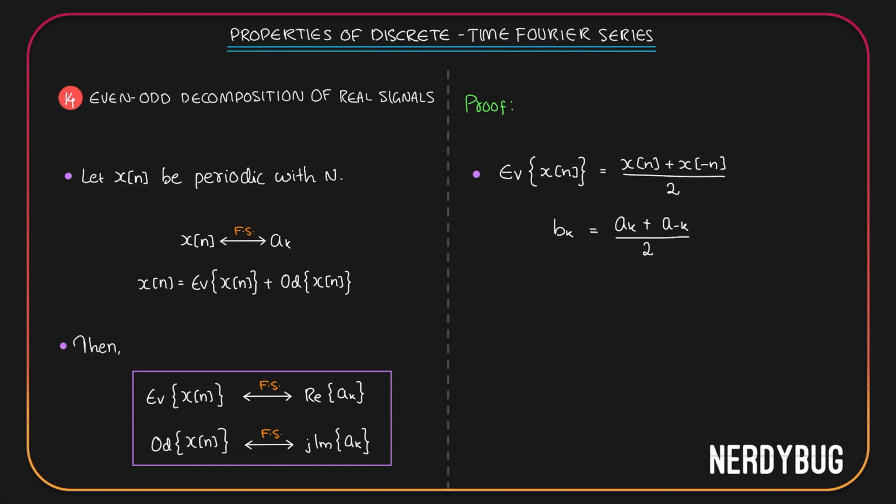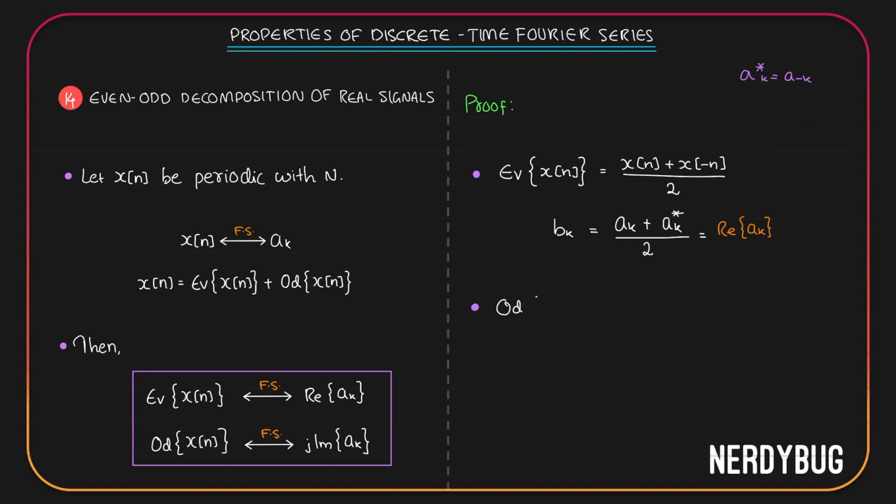If x of n is real, we know a conjugate of k will be equal to a minus k. So instead of a minus k here, I will take a conjugate of k. Now assume a k is a plus jb. Then a conjugate of k will be a minus jb. If you add both of them, the imaginary part will get cancelled, real part get added up. If you divide it by 2, you will get 2a divided by 2, which is equal to a, or the real part of a k. So b k will simply be equal to real part of a k.